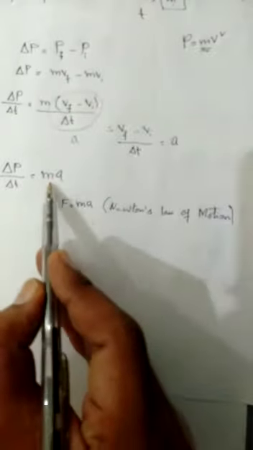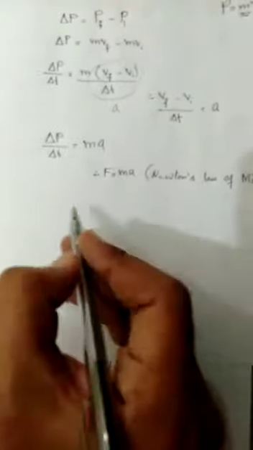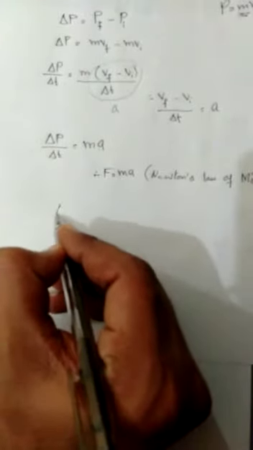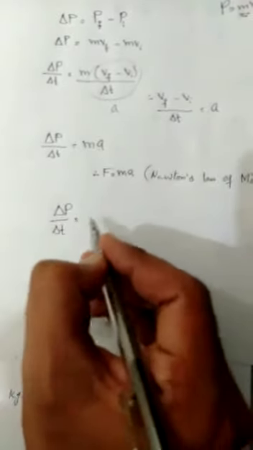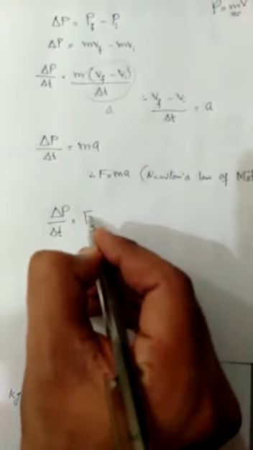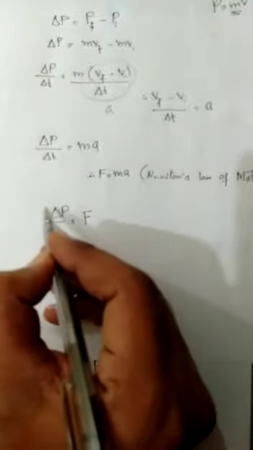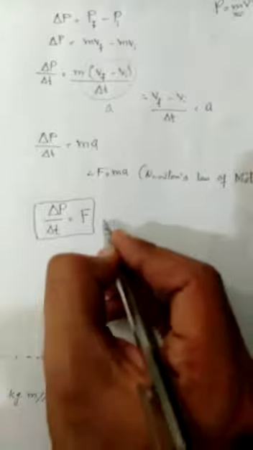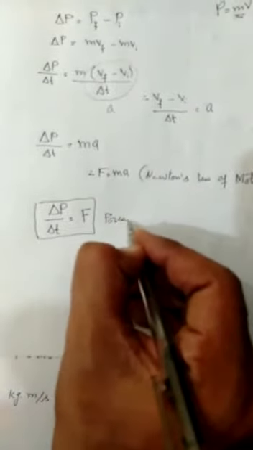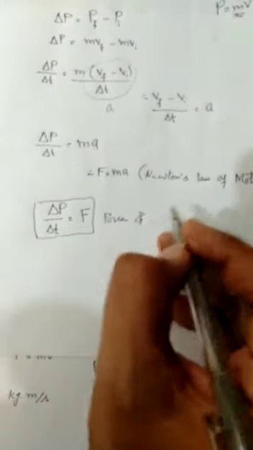So ma is equal to F, and this equation can now be written as delta p over delta t = F. So this is the relationship between force and momentum.